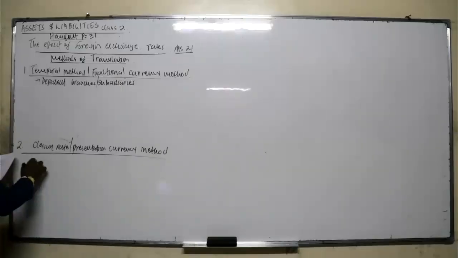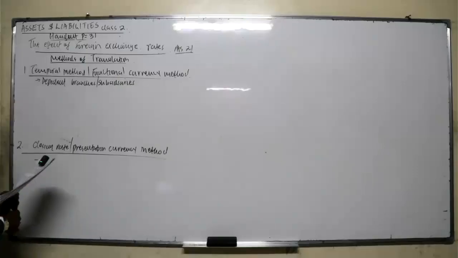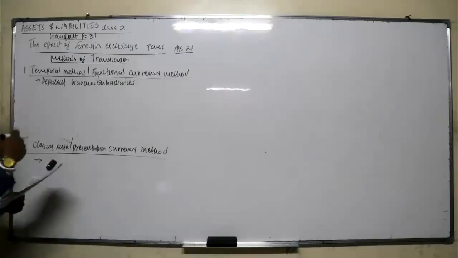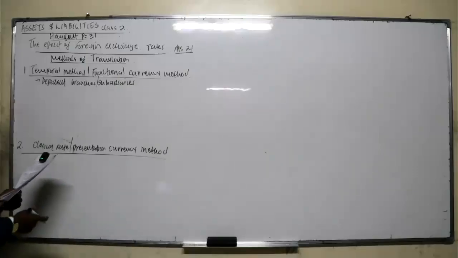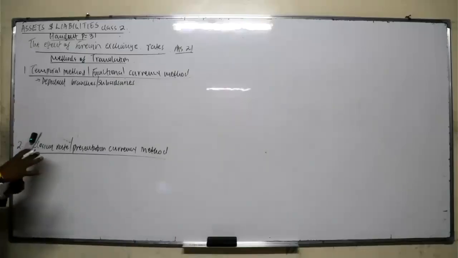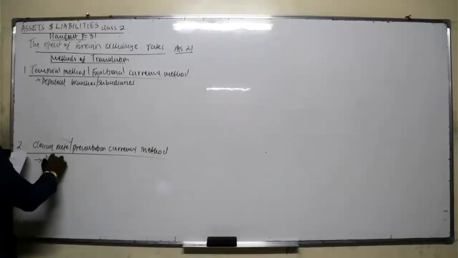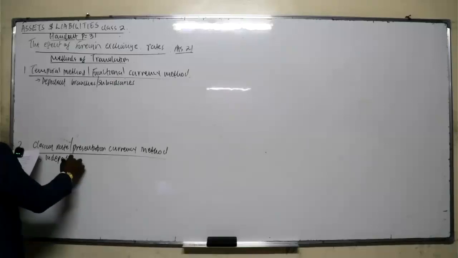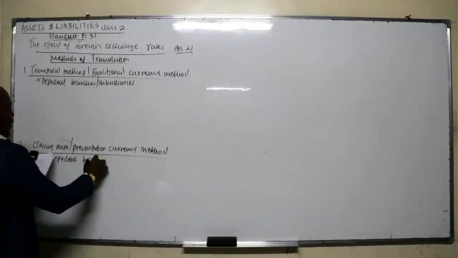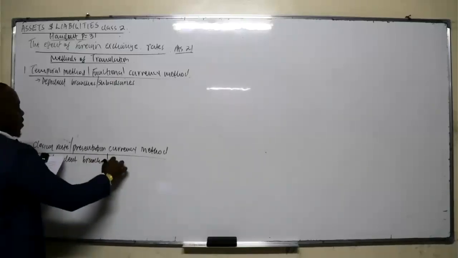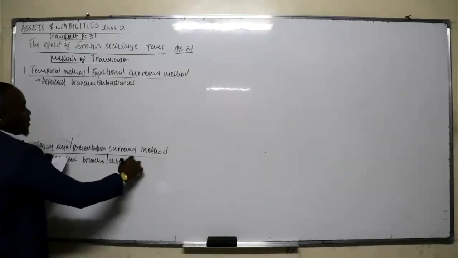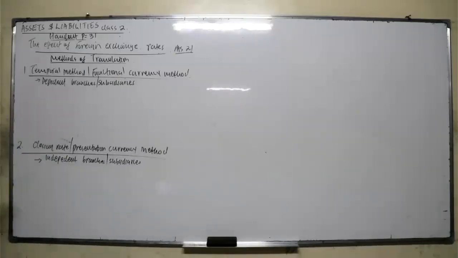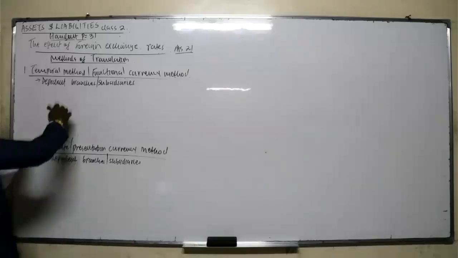Then the closing rate or the presentation currency method is adopted if the branch or the subsidiary that has reported in foreign currency is operating with a degree of autonomy. So it's independent branches or subsidiaries. So that's the difference.